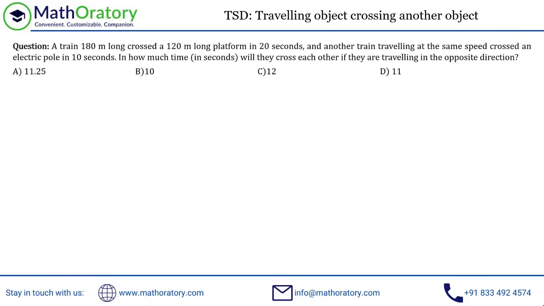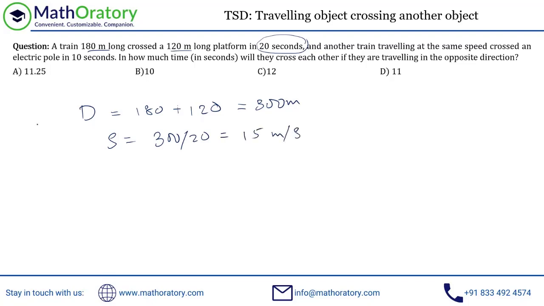We have a train which is 180-meter long, crossing a platform which is 120-meter long, and it crosses in 20 seconds. Whenever one object is crossing another object, the total distance that it has to cover will be the sum of the lengths of the two objects. So effectively, this train has to cover 300 meters in order to cross the platform. It has to cover its own length as well. So the speed can be very easily figured out. That is 300 by 20, which will be 15 meter per second. So this is for the first train.